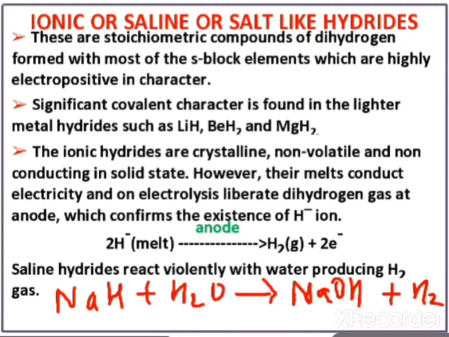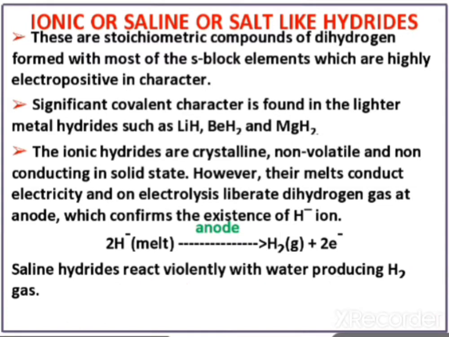The liberation of H2 gas is responsible for its violent behavior. So saline hydrides react violently with water to produce hydrogen gas. This is the chemical equation.